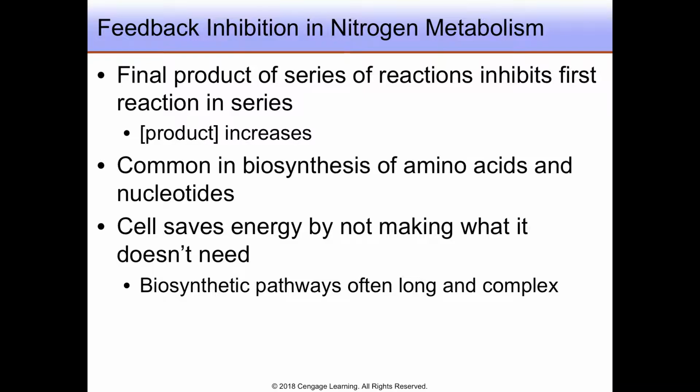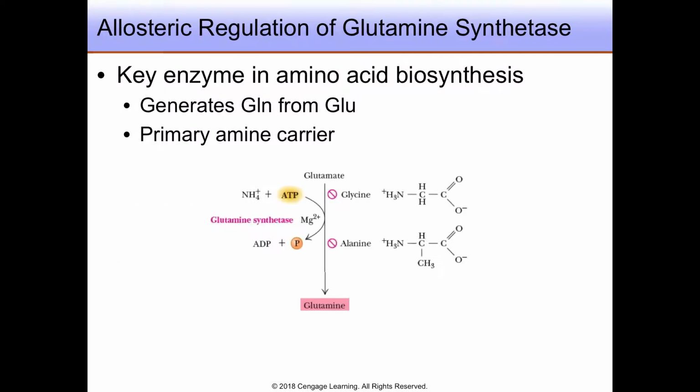Recall that in feedback inhibition, the end product of a pathway inhibits an earlier step in the pathway, most commonly the first step. Although this type of energy conservation makes sense in any case, it is particularly so in the long and complex steps of the biosynthesis of amino acids and nucleotides.